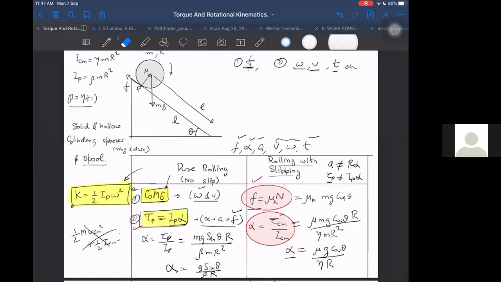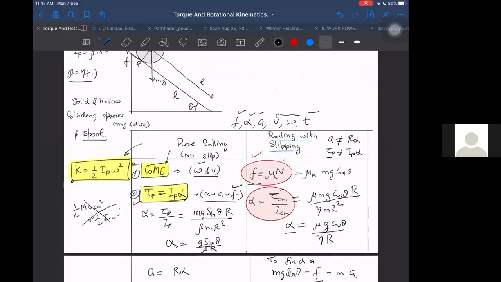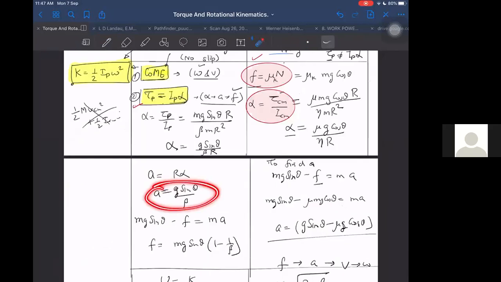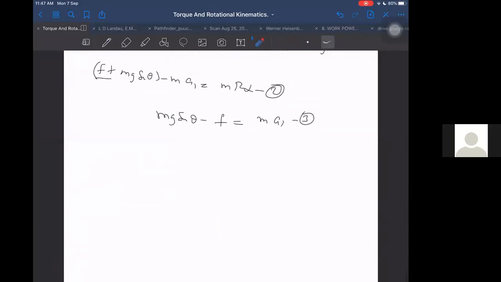Means I have the advantage in that I can use any of these equations. I can write acceleration as g sin theta by beta, and I can also write acceleration as g sin theta minus mu g cos theta, because both will be valid. Just sliding is such a special case. In this case, the equations of sliding will be applicable, and the equations of pure rolling will also be applicable.